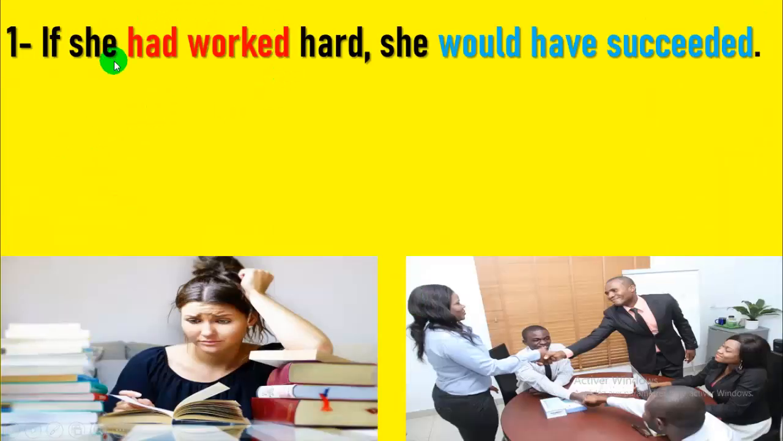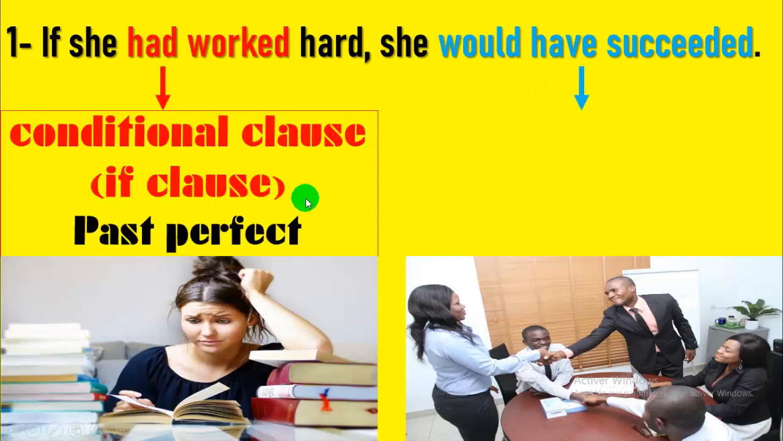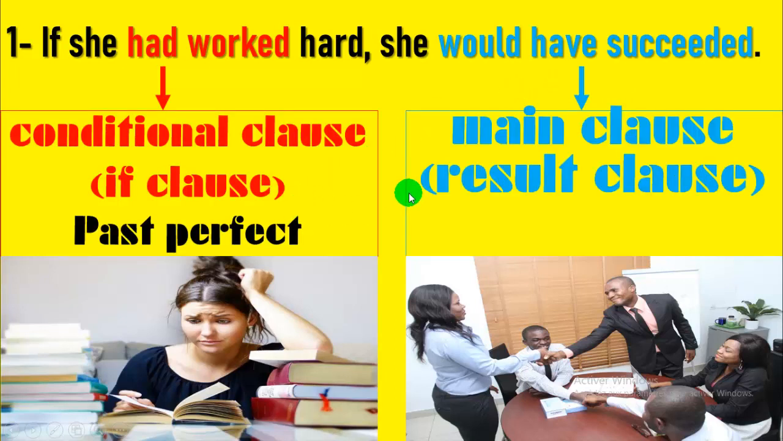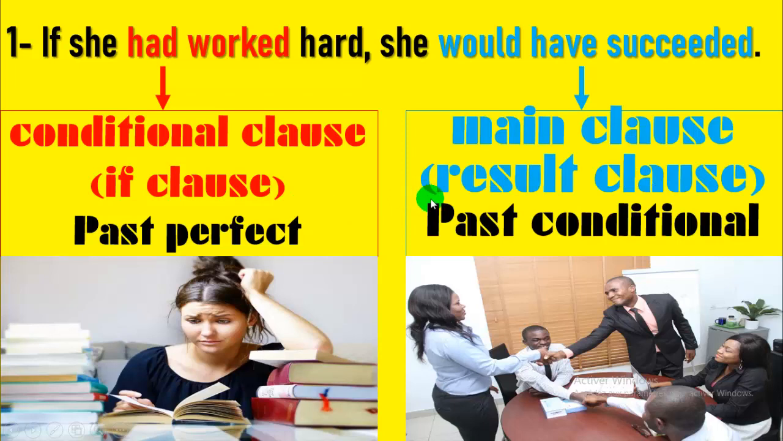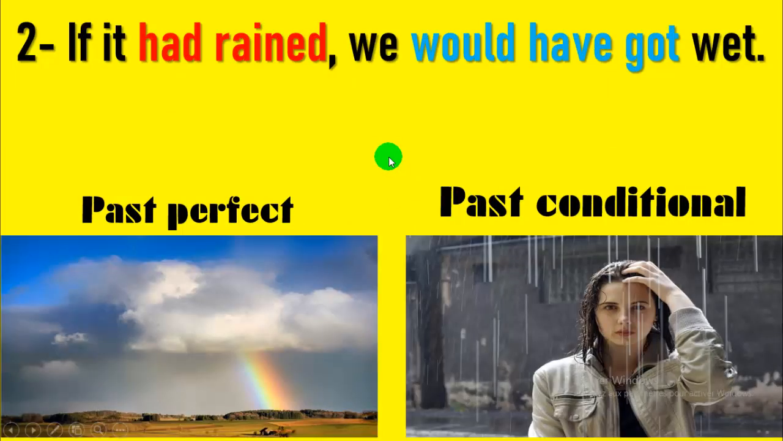Now, look here. If she had worked, past perfect, comma, she would have succeeded. Would have plus past participle. So here you have the if clause, past perfect, and here you have the main clause, past conditional. Example number 2: if it had rained, we would have got wet.